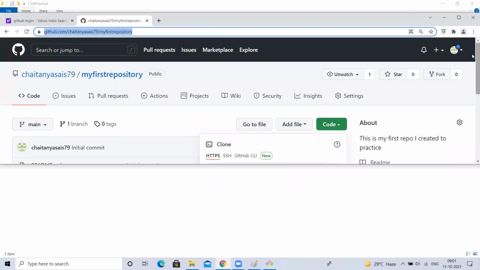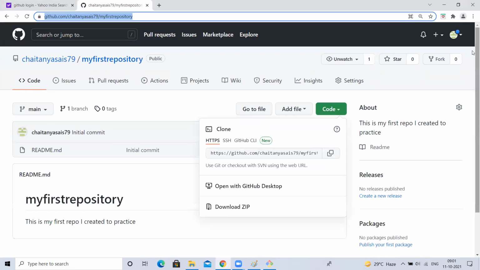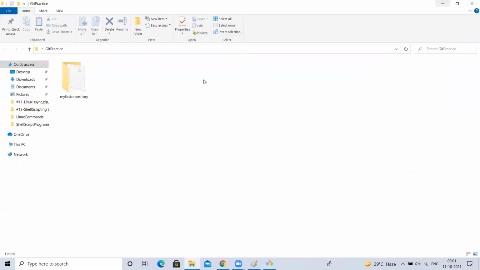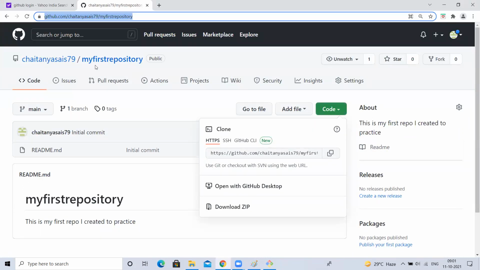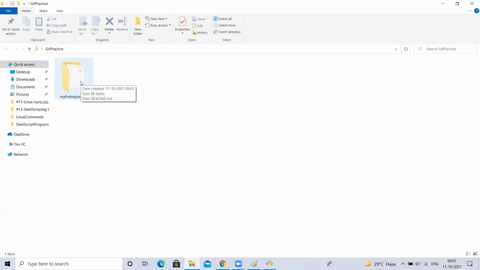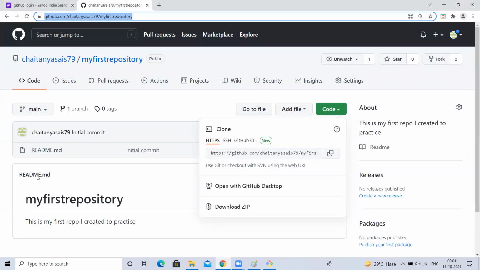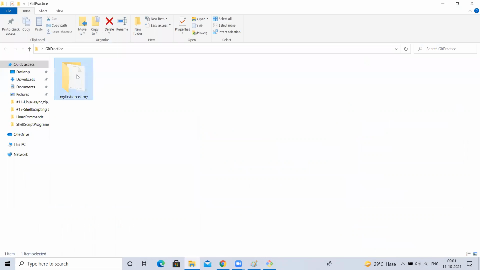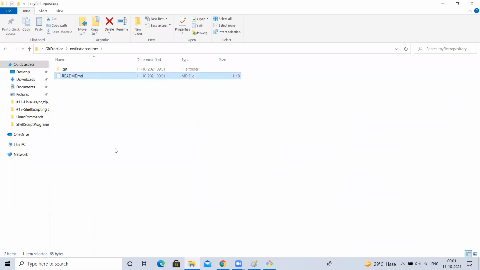Are you able to see this? My first repository, this one, my first repository here. So my first repository has one file, readme.md. So here also, if I go here, my first repository, readme.md, it is there, yes or no? Yes, sir. Same.